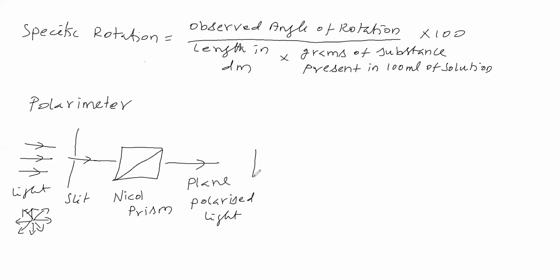Here we are taking a tube. In this tube, we are taking a substance for which optical rotation is to be found. For which we want to find optical rotation, that substance will be taken in this tube. The substance whose optical activity we want to study, we are taking here.